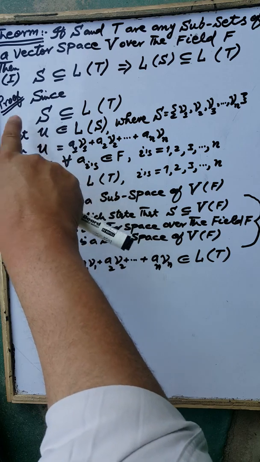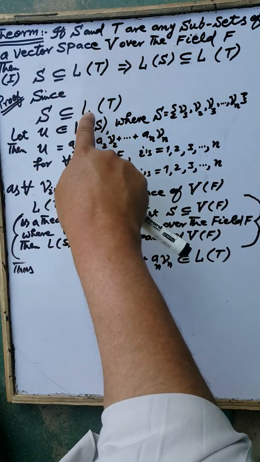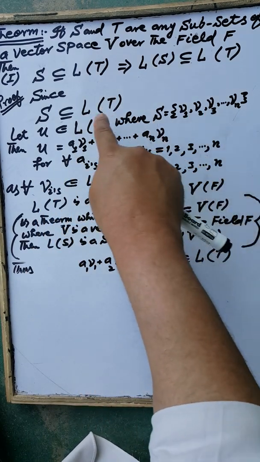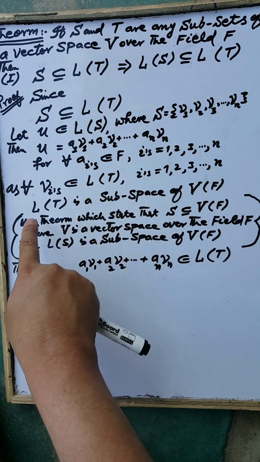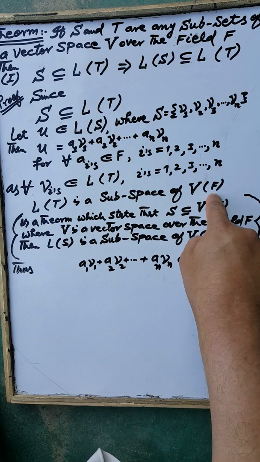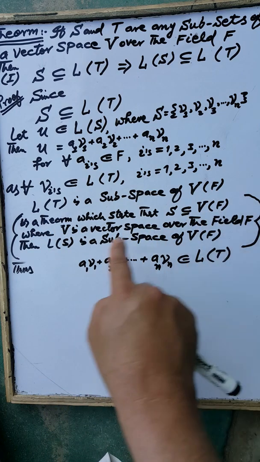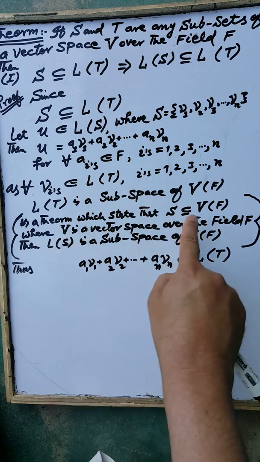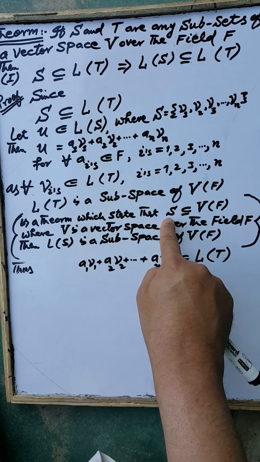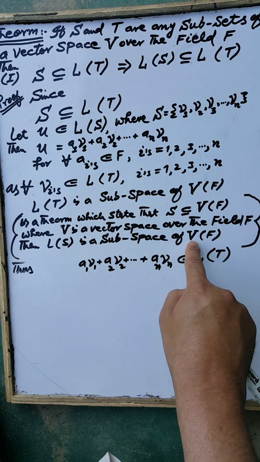Since these elements are elements of the set S, and the set S is a subset of the linear span of T, each element of the set S is also an element of the linear span of T. And the linear span of T is a subspace of the vector space V over the field F, by a theorem which states that if S is a subset of the vector space V over the field F, then the linear span of the set S is a subspace of the vector space V over the field F.